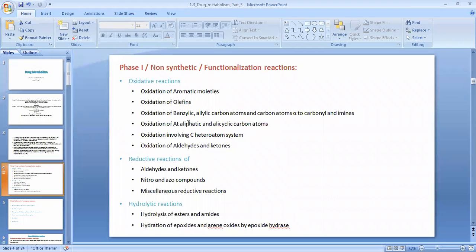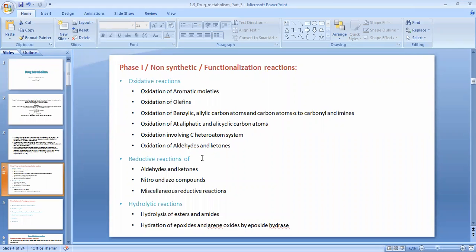Now the next type of phase 1 reaction is reductive reaction. So this is oxidation. Under oxidation, so many rings or so many organic derivatives in the drug molecule are oxidized. Generally, the majority of drugs have these types of rings present, and how the metabolism of all these types of rings is happening with an oxidant, that is hydroxylation.